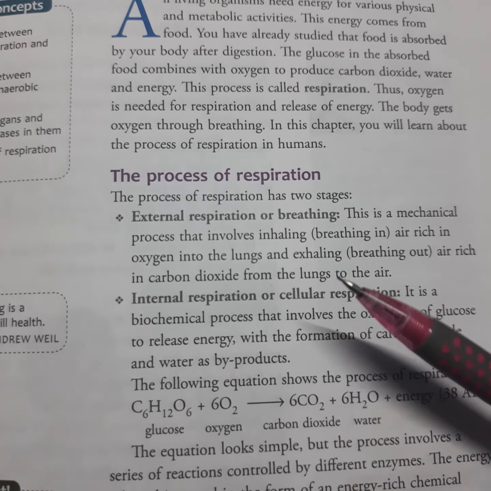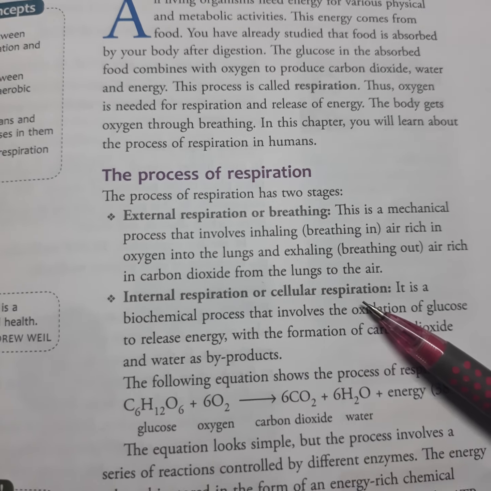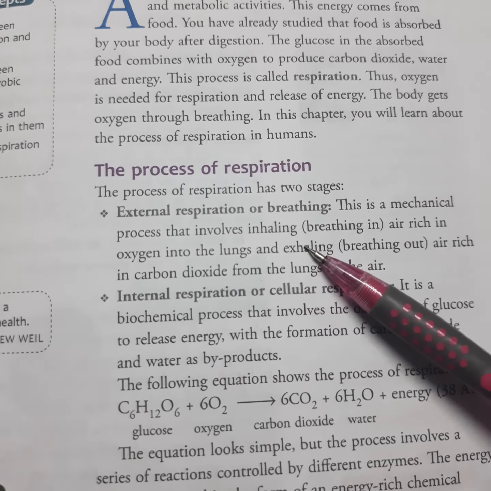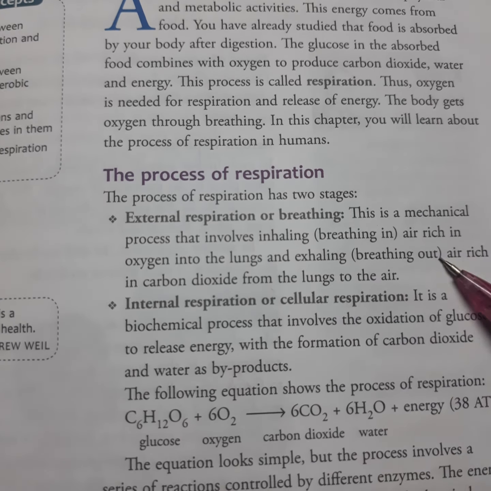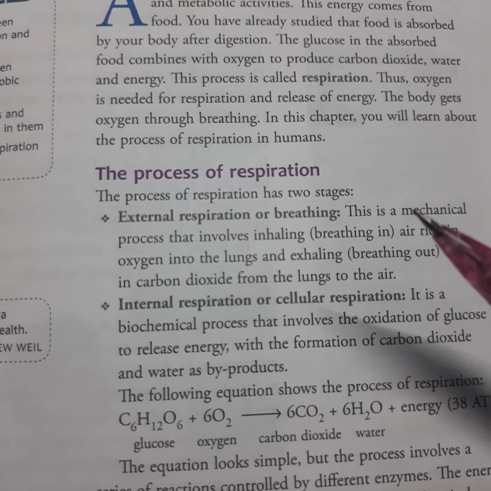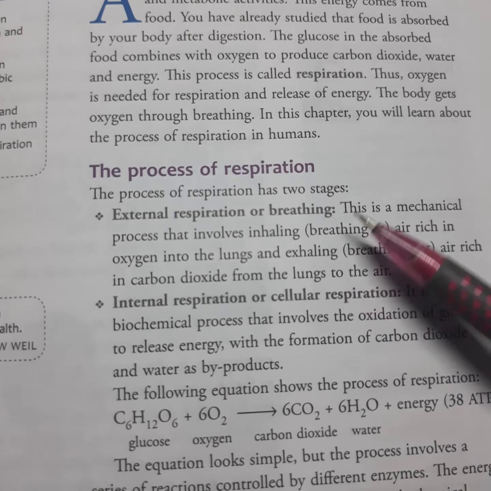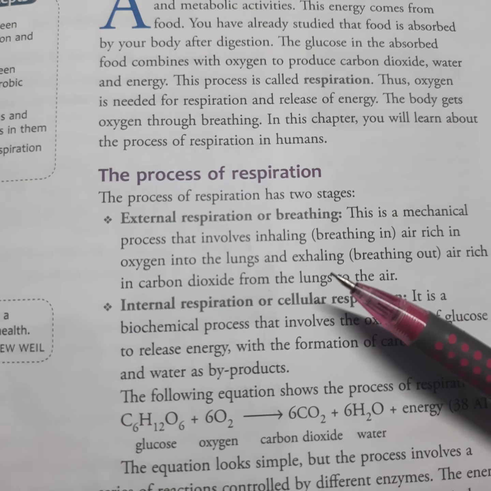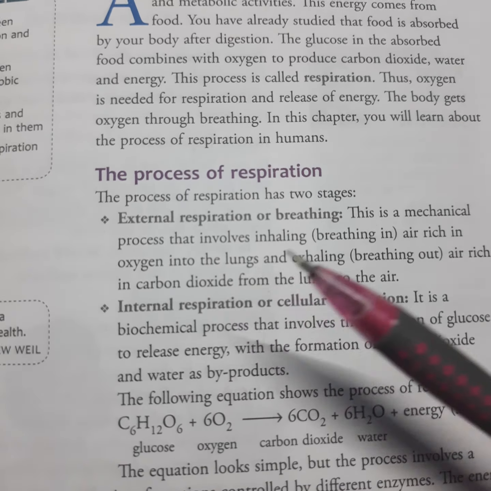So there are two stages of respiration, that is external respiration, or we can say breathing, and internal respiration or cellular respiration. First, the external respiration. This is a mechanical process that involves inhaling, that is breathing in air rich in oxygen into the lungs, and exhaling, breathing out air rich in carbon dioxide from the lungs to the air. So inhaling and exhaling means breathing in and breathing out. While breathing in, we are taking air which is rich in oxygen, and while exhaling, breathing out carbon dioxide contents. Okay, the concentration of carbon dioxide is more.